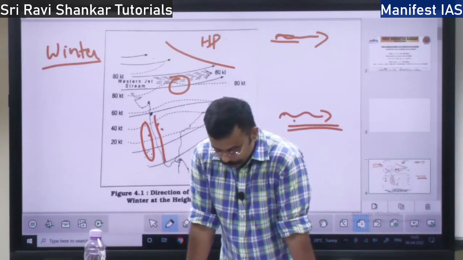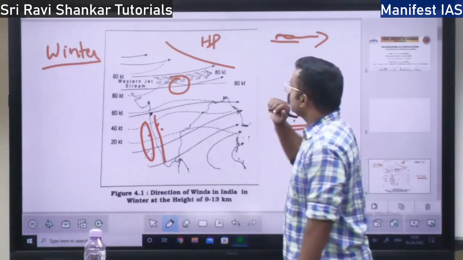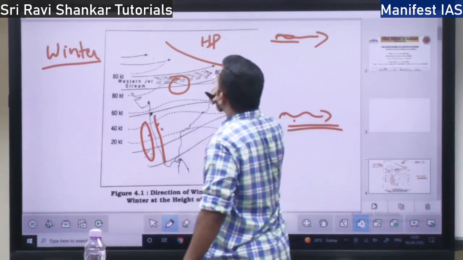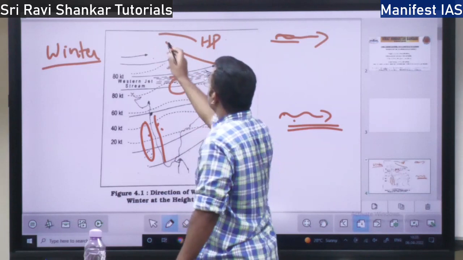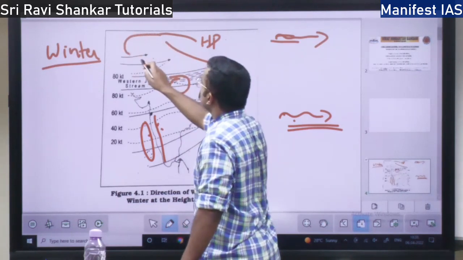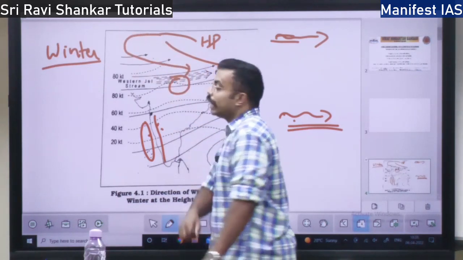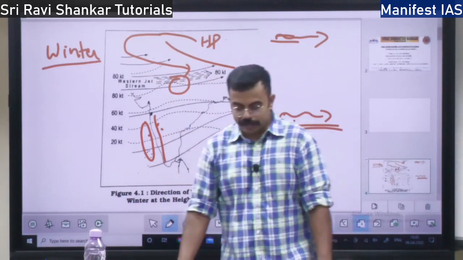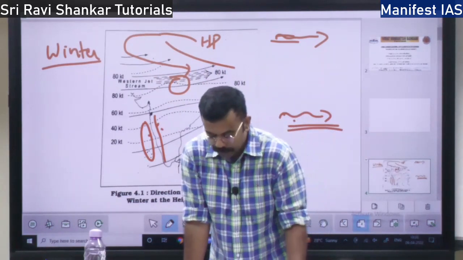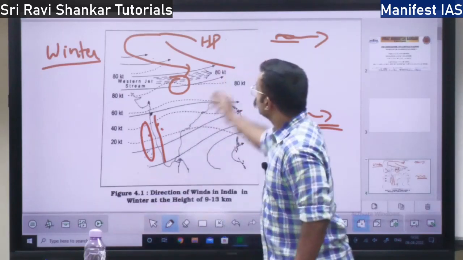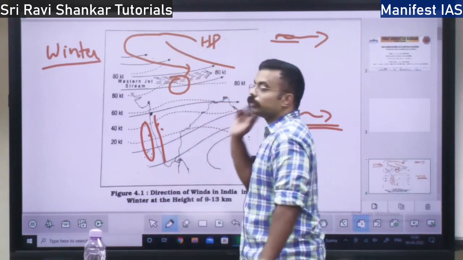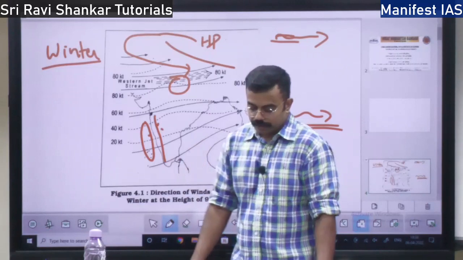So during the winter, what happens? This cold air will cross the Himalayas. It won't cross straight. It will cross from the side where the Himalaya ends and enter India. So cold air enters India from the north of the Himalayas, right? And it flows south. So it will come towards northern India, cold air, right?